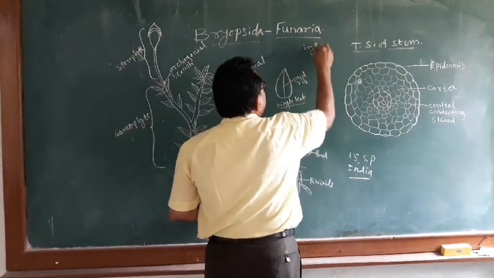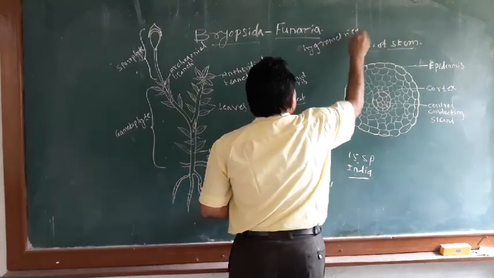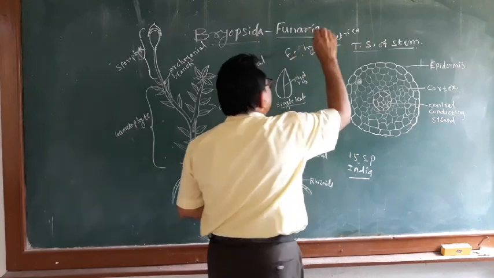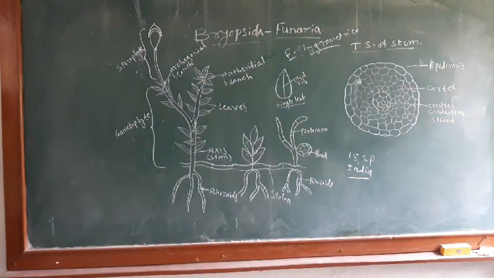Funaria hygrometrica is the most common species of the Funaria, and the name Funaria is derived from the Latin word funis, meaning the rope, which denotes the characteristic twisting of the seta.